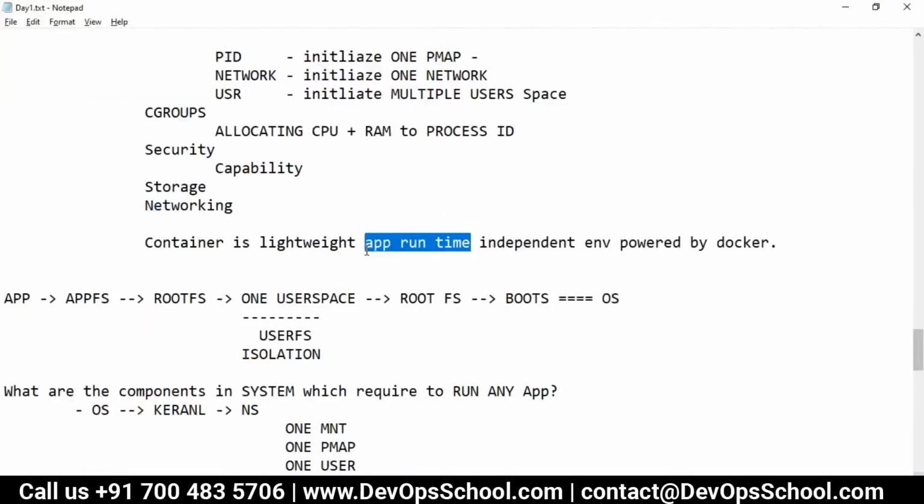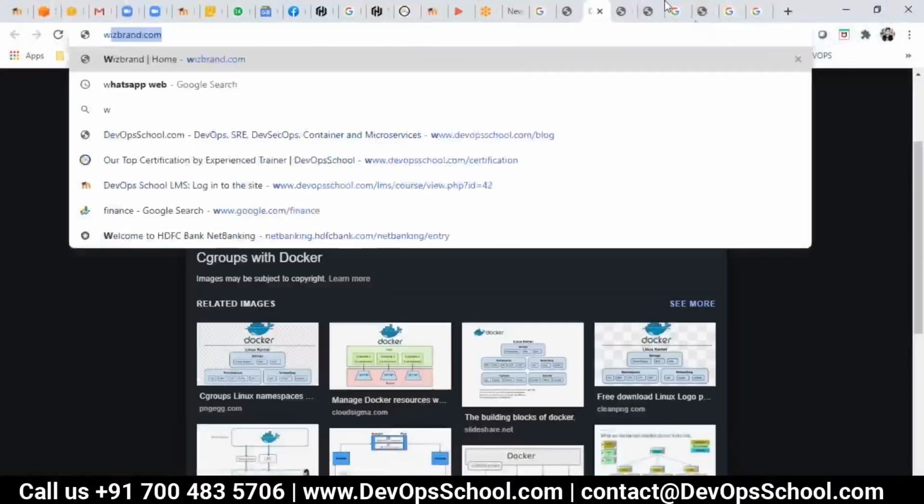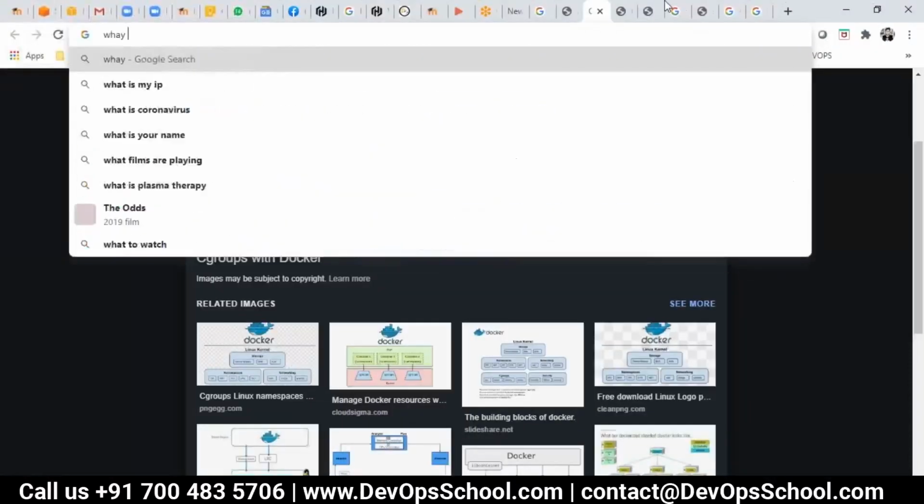That means if you want to run this application, just run it. No external dependencies needed. And it's an independent environment powered by Docker, or managed by Docker. Let's read that official keyword also. What is a container?